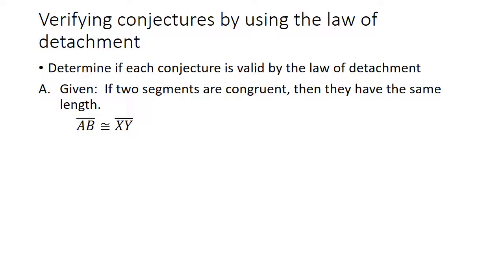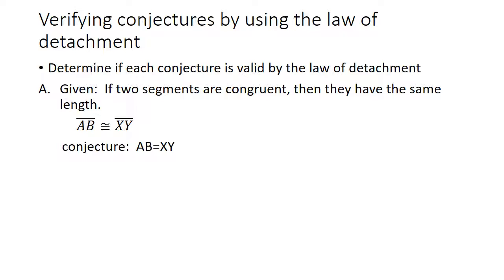So we would say that AB is congruent to XY. That's our given. That's what we know. Our conjecture is what we're trying to prove. We're wanting to show that if the two segments are congruent, then they have the same length. That's the conjecture.